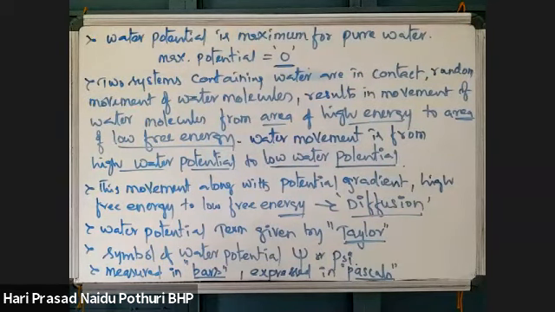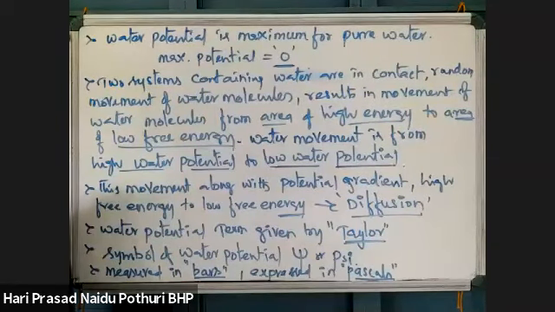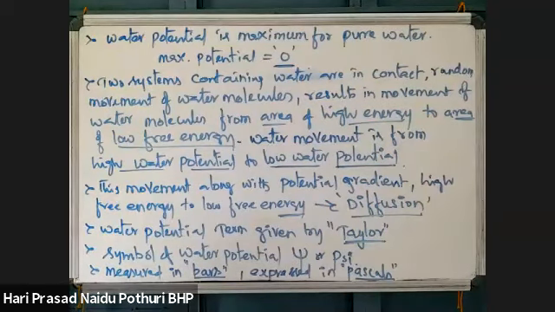A bar is about 14.5 lbs per square inch at 750 mm of Hg, which is at standard temperature.